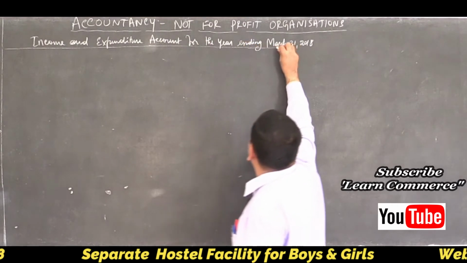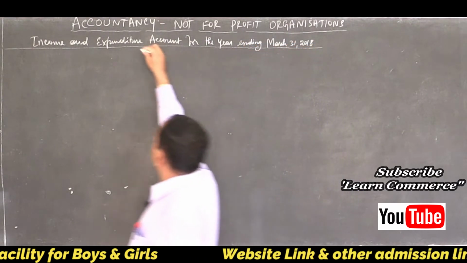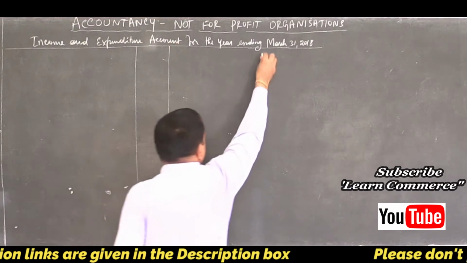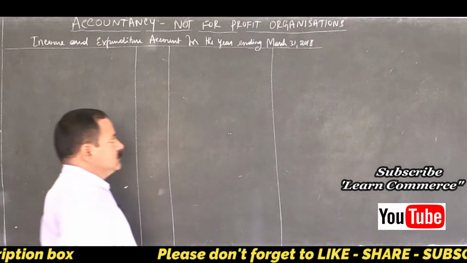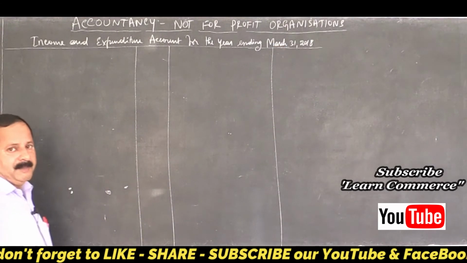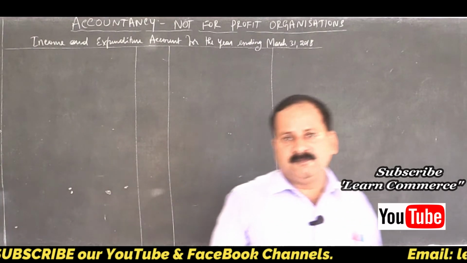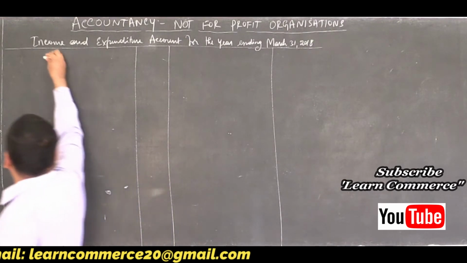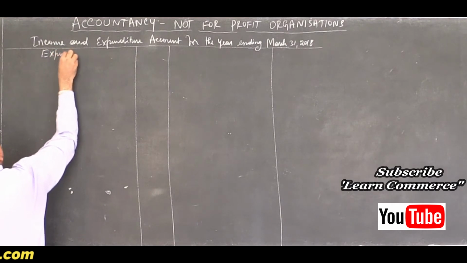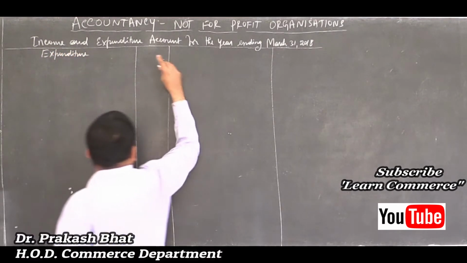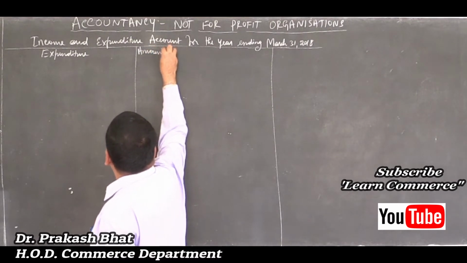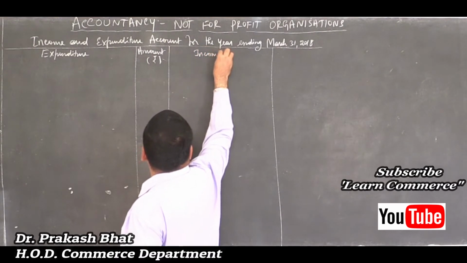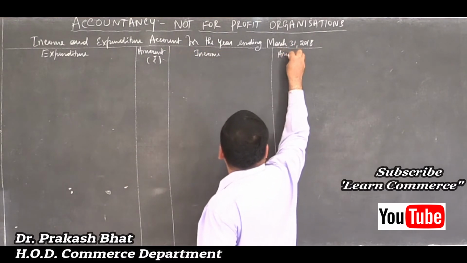Correct. Yes. Start. Column headings. Expenditure here, income on that side, expenditure, amount in rupees, income, amount in rupees. You can provide for JF also,